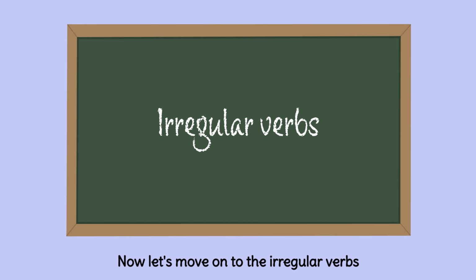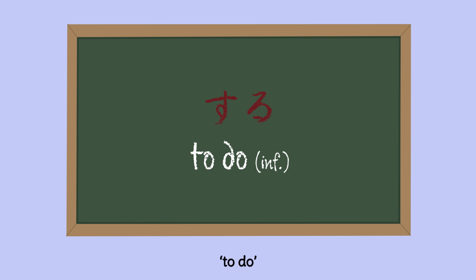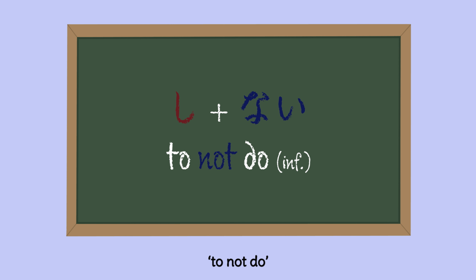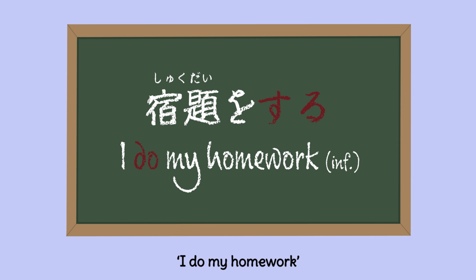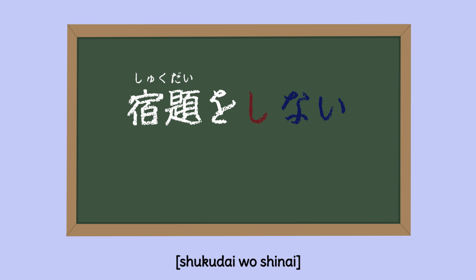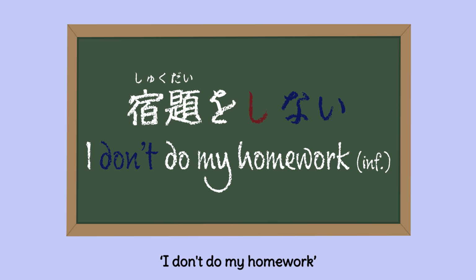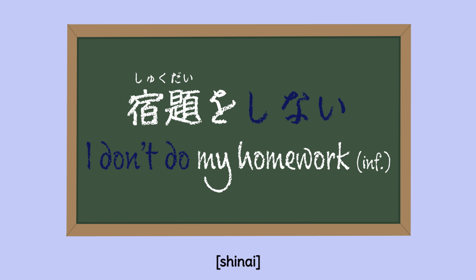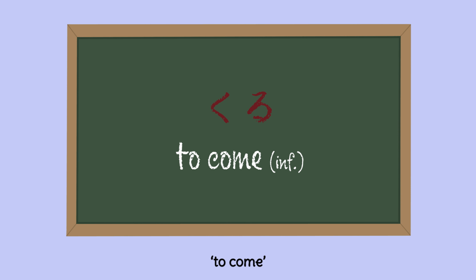Now let's move on to the irregular verbs. する to do. And the negative form of it would be しない to not do. 宿題をする I do my homework. 宿題をしない I don't do my homework. 来る to come. 来ない